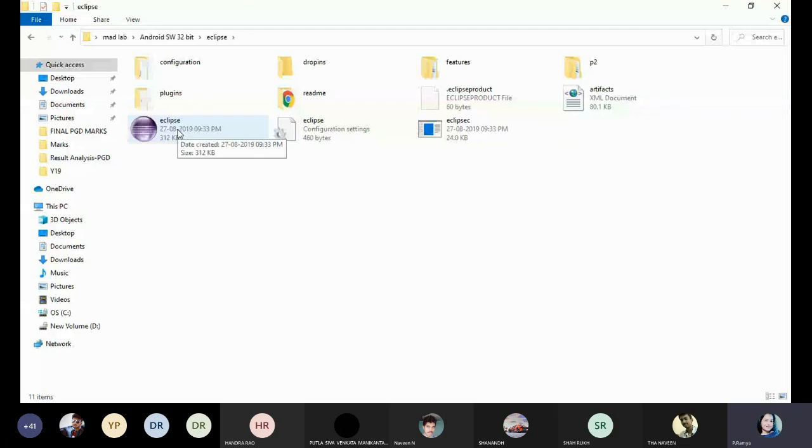If you want to work with the Eclipse platform, click on the blue color Eclipse. It is the platform logo. Once you click on Eclipse, immediately it shows a workspace. It shows select a workspace. What is meant by a workspace? Workspace plays a very important role in Android. Workspace means, for example, I'm an Android developer.